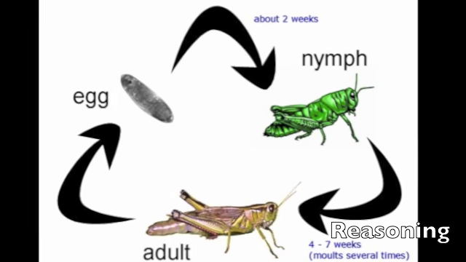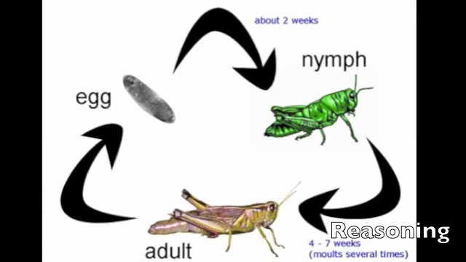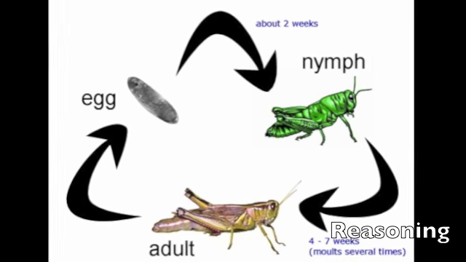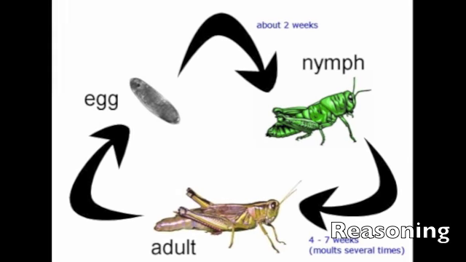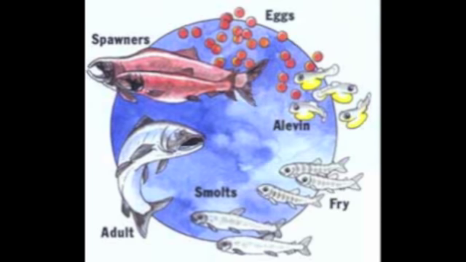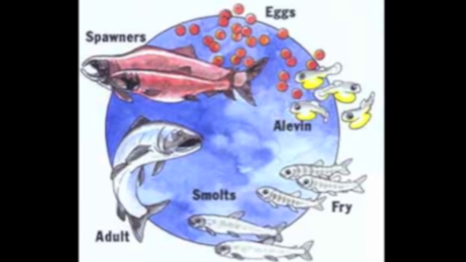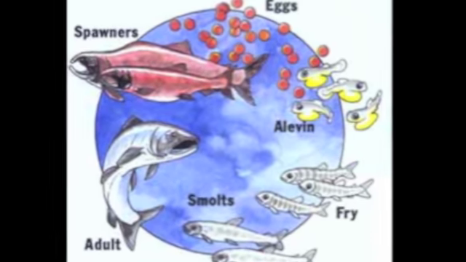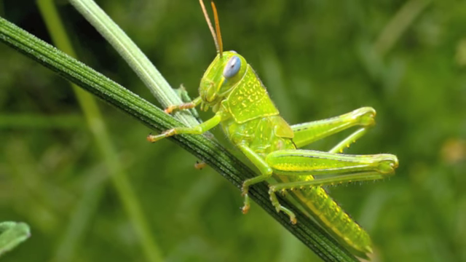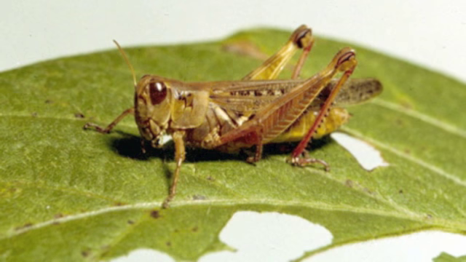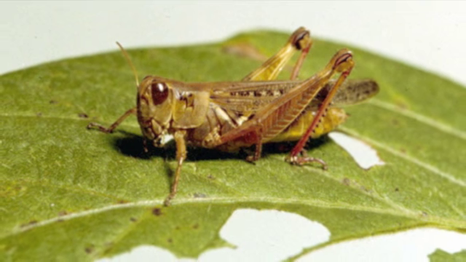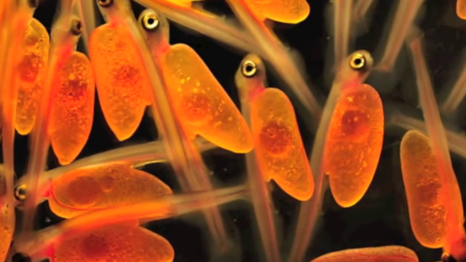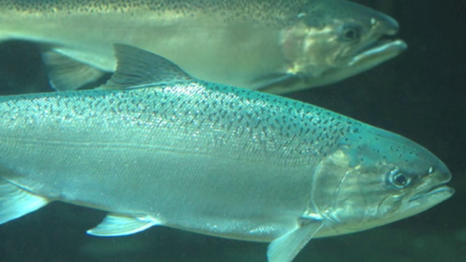As you can see, the life cycles of these 2 animals are different in several ways. First, they have a different number of stages they go through. The grasshopper has 3 stages, egg, nymph, and adult, and the salmon has 6 stages, egg, alvin, fry, smolt, adult, and spawner. Each stage also looks different. The nymph stage of the grasshopper looks like a smaller version of the adult form, but the salmon's first stage, alvin, does not closely resemble the adult form.